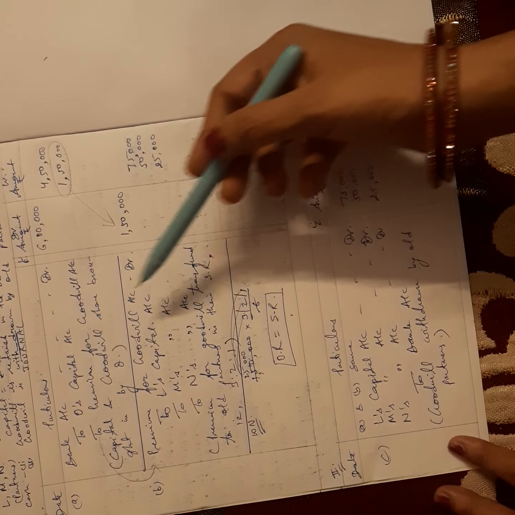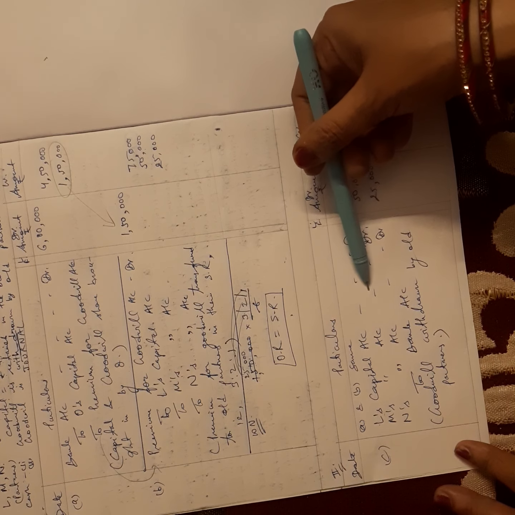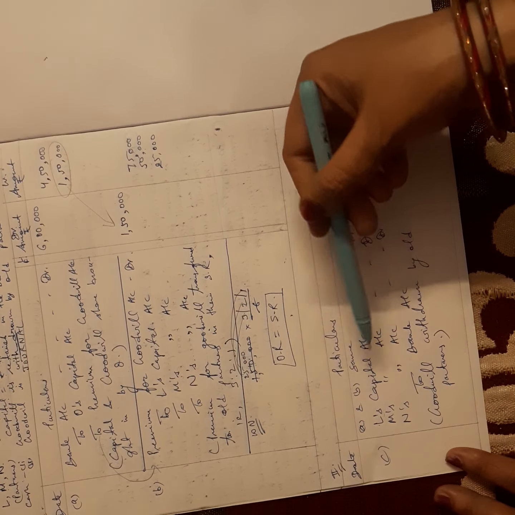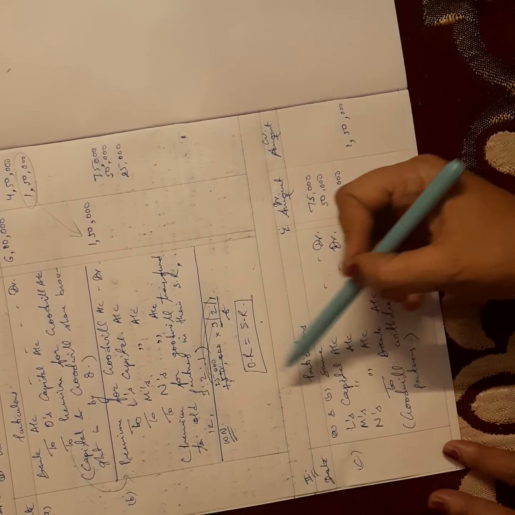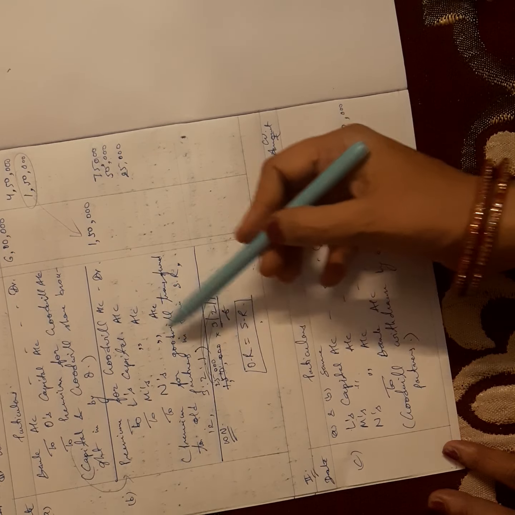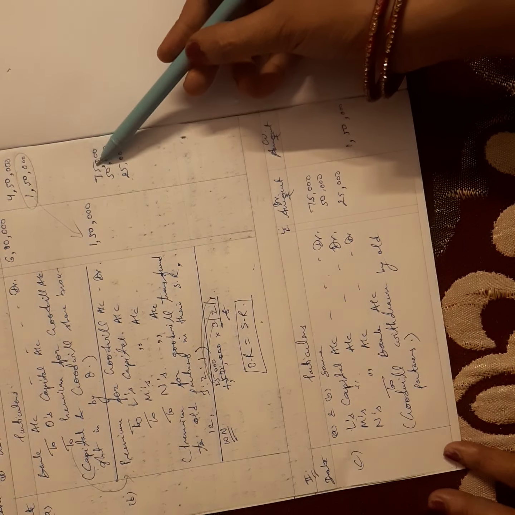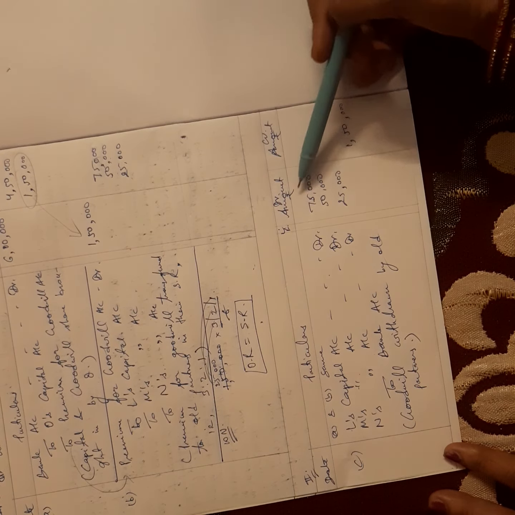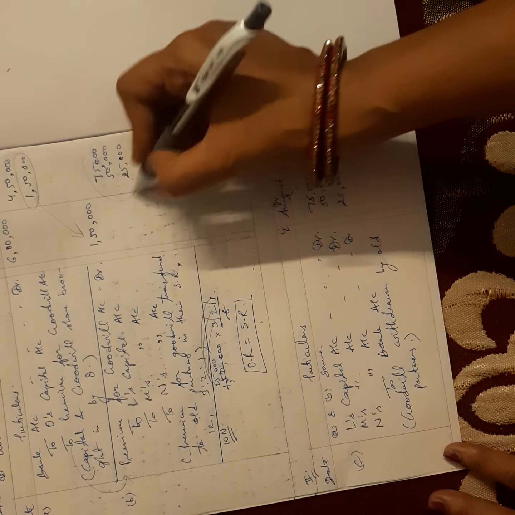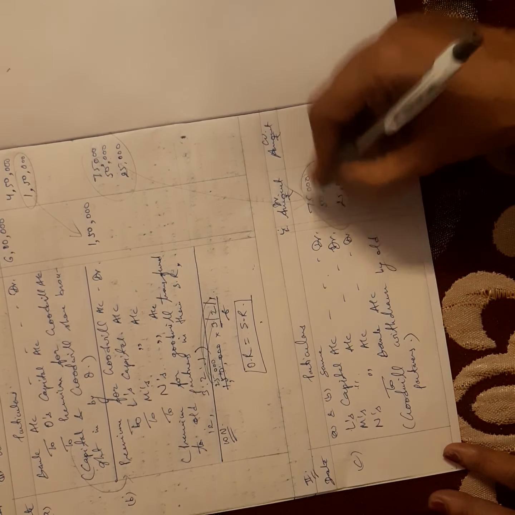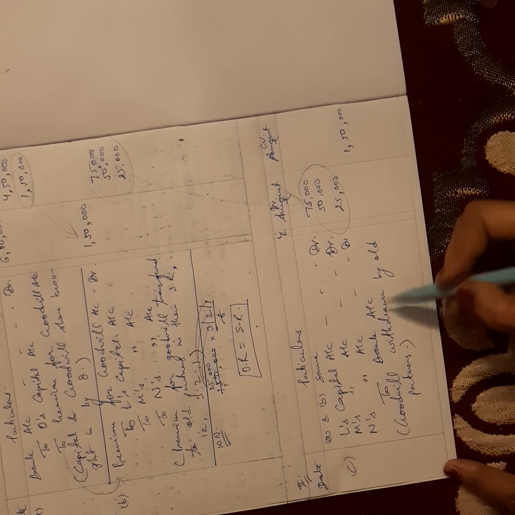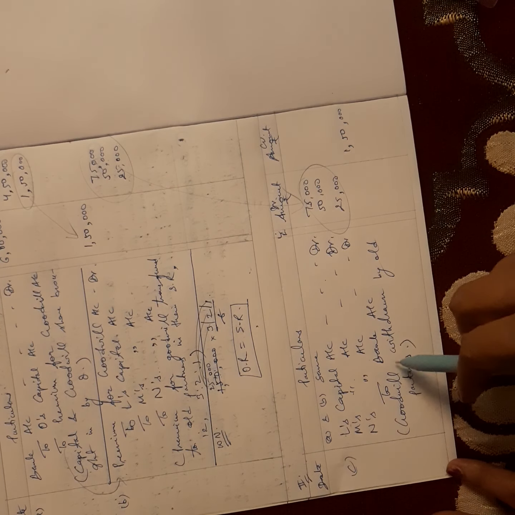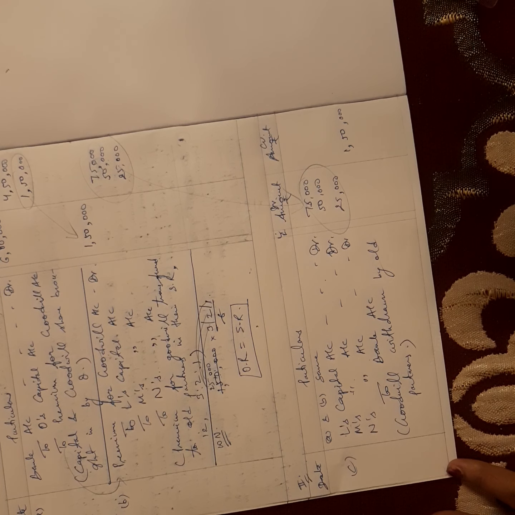In the second case, these two journals will be repeated, and a third journal will be there. That is L's capital account debit, M's capital account debit, N's capital account debit, 75,000, 50,000, 25,000. This total amount has come here, and to bank account, because money is withdrawn by partners, so money is going out of the business. So the narration will be goodwill withdrawn by all partners.